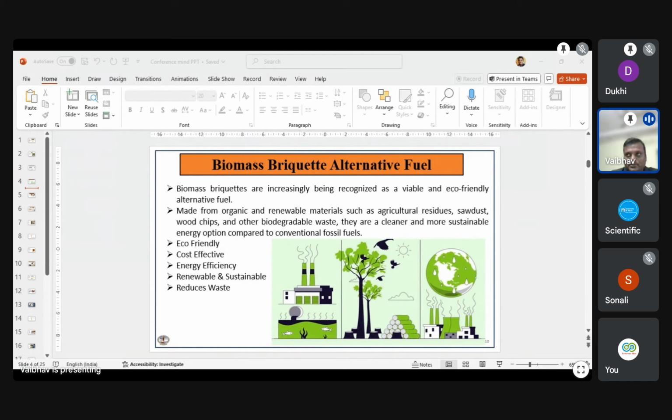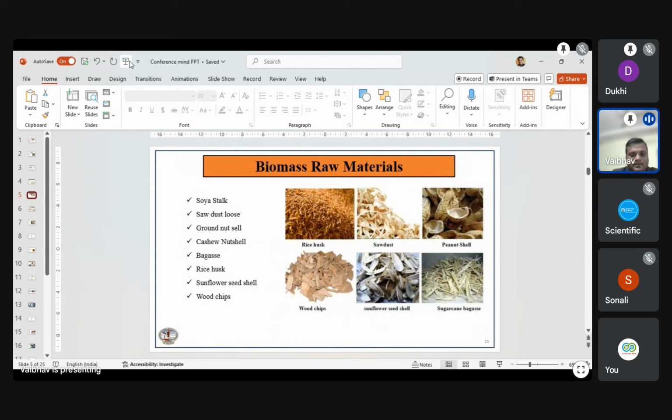That includes soybean, cotton, chana and other agro residue products. These are sawdust, wood chips and other biodegradable wastes, which are cleaner and more sustainable. So this is eco-friendly, cost effective and energy efficient, and it reduces wastage.